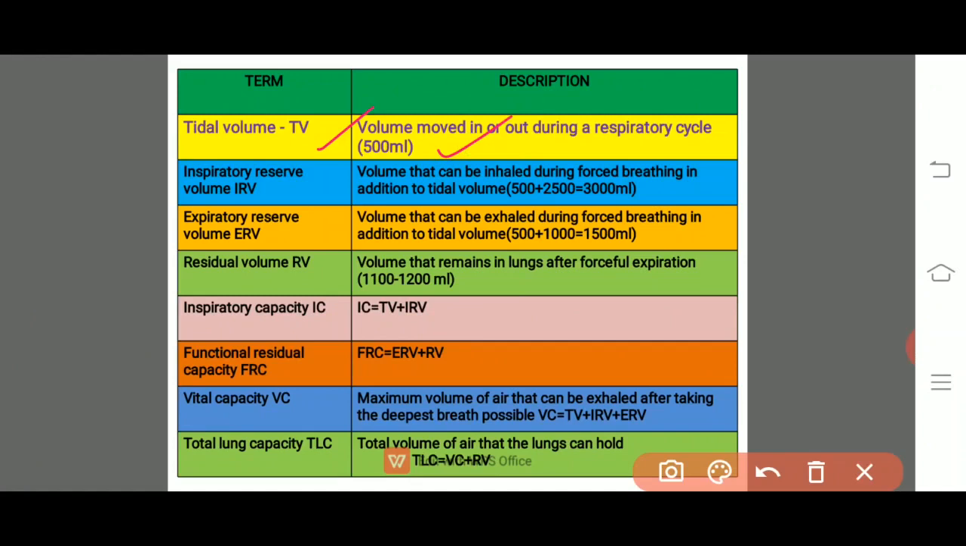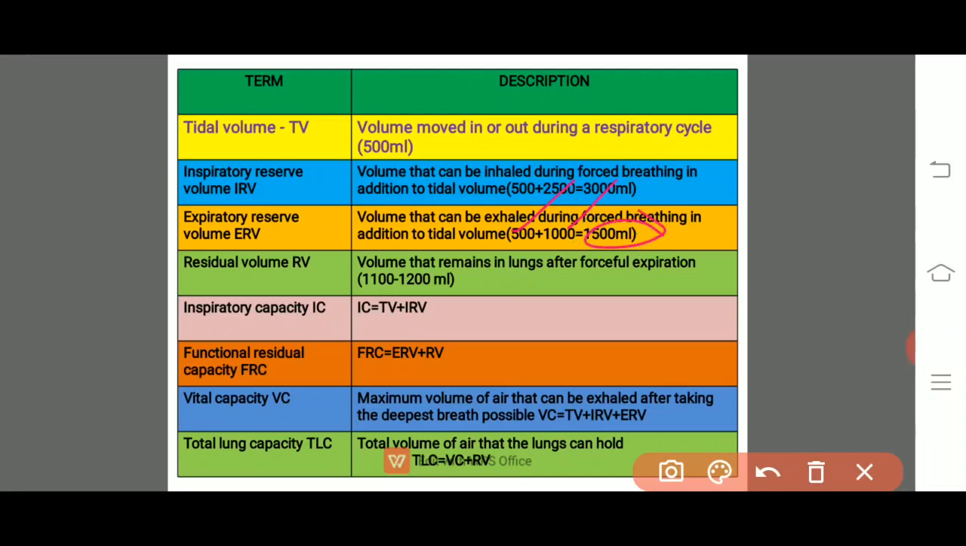Second one is inspiratory reserve volume, IRV. Volume that can be inhaled during forced breathing in addition to tidal volume. Tidal volume is 500, and in addition it is 2500 ml, totally 3000 ml. And expiratory reserve volume, ERV, volume that can be exhaled during forced breathing in addition to the tidal volume. Tidal volume is 500 ml, and the forcible breathing maybe takes out 1000 ml, totally 1500 ml.